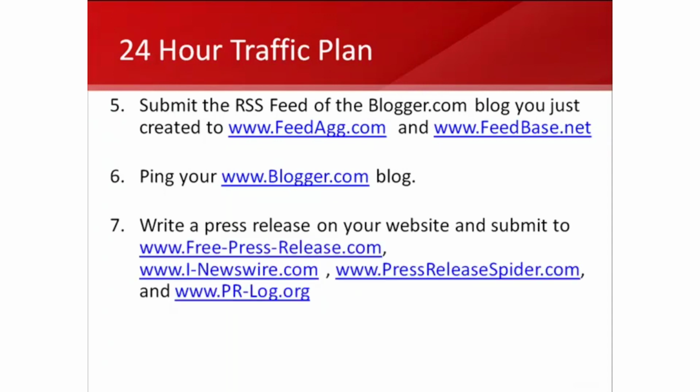Step number 7 of this process is a little more difficult and time consuming, but all the more important. It's extremely important. For this step, what you're going to do is write a press release on your website, and you're going to submit it to free press release websites. So that would be a press release on your business, whatever it might be.